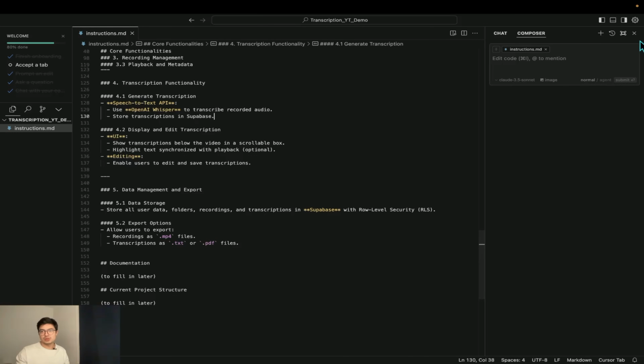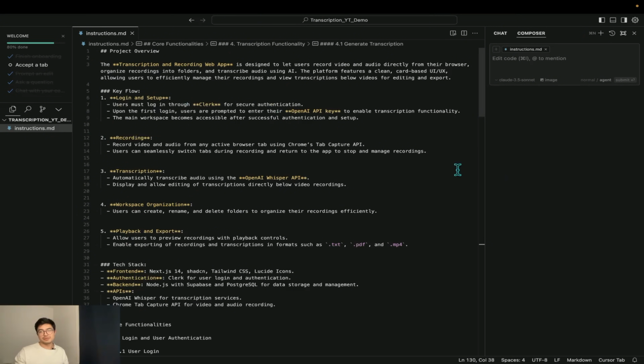So what we're going to do is, if you go here, you can toggle on and off the composer or the chat, right? So you have the chat and then you have the composer. Over here, I don't know if you can see, hopefully you see, I'm going to try to zoom in a bit if I can. Well, I can't. But if you look closely, you can add files by name so you can refer to them. Obviously, I only have one file. But on the composer, if you select the agent, you should be able to have an overview of all of the files. We don't have any files now, but just letting you know, we're going to see it later.